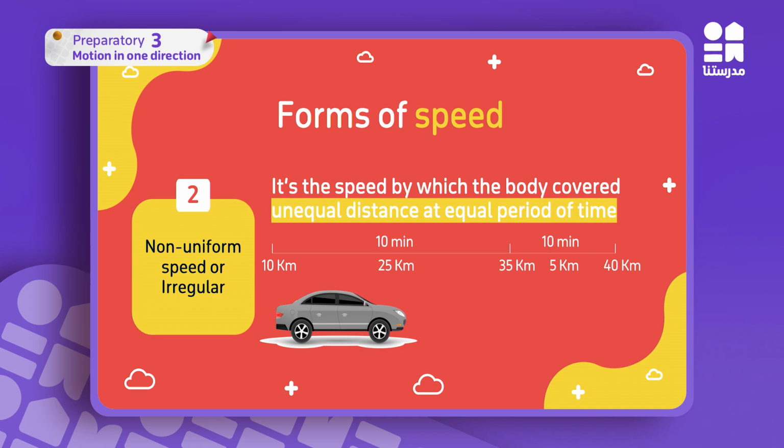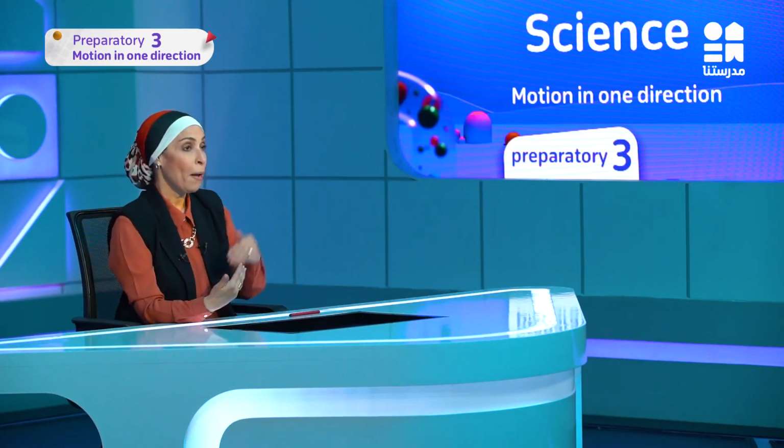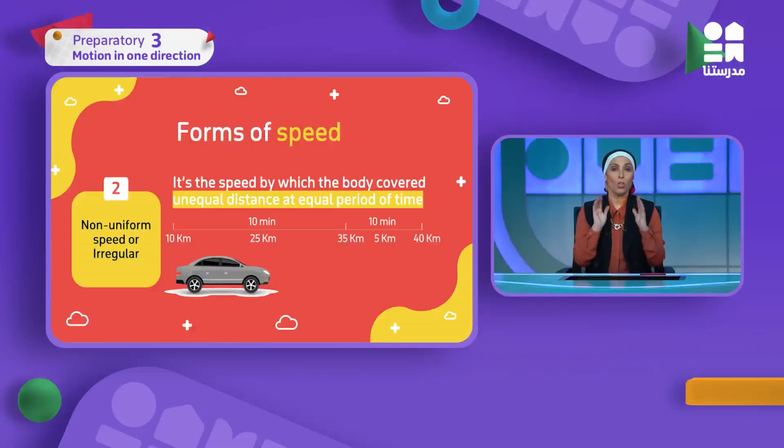Sometimes I find a bump and stop, sometimes the road is clear and I go faster, after a while there's traffic and I stop, then a highway, and then I'm increasing my speed. So this is the meaning of non-uniform speed. But here, every 10 minutes, I change my speed. So I fix the time. So can I define it?